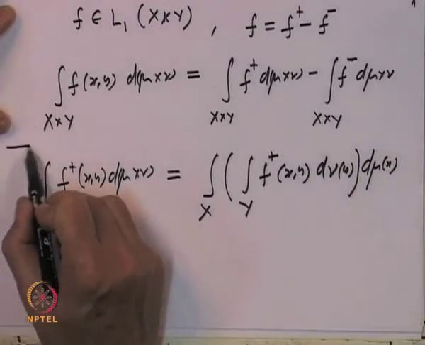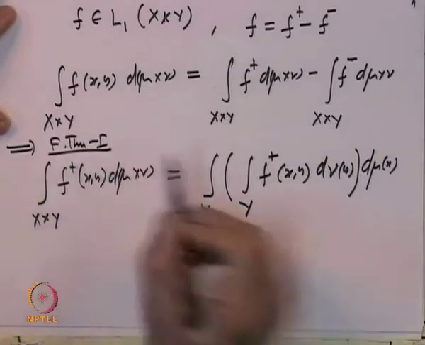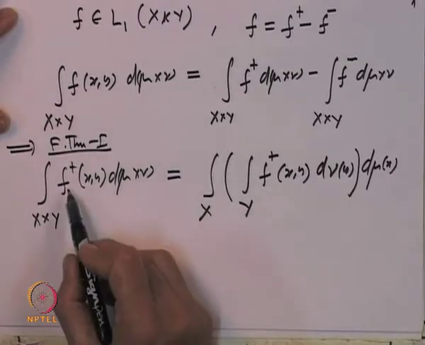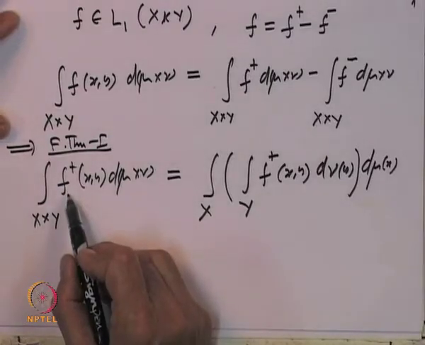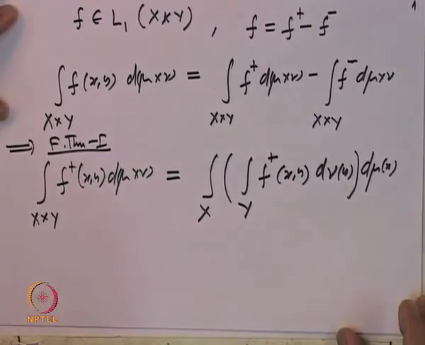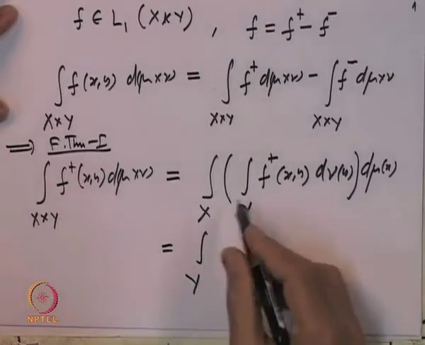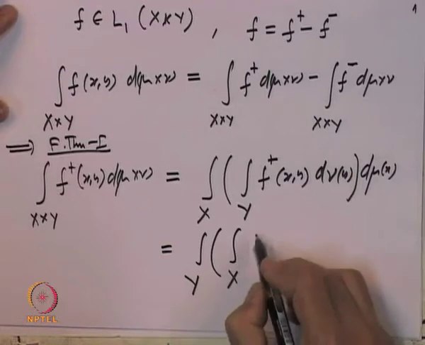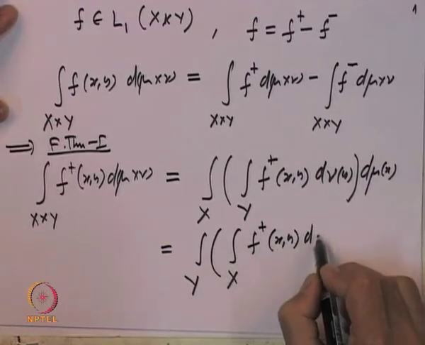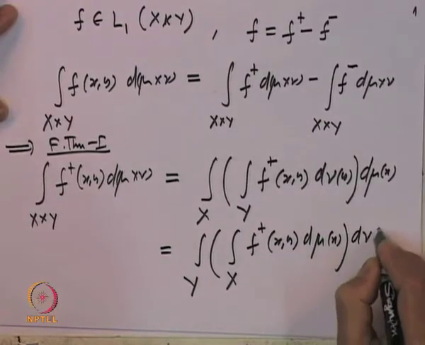So, this implies, by Fubini's theorem 1, that is Fubini's theorem for non-negative measurable functions, that the integral of a non-negative measurable function can be computed by iterated integrals. And this is also equal to, let us write the other one also, you can interchange: integral over x of f plus of x y d mu of x, and d nu of y.